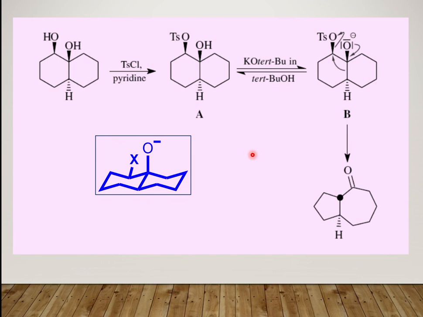Another example we'll see: a vicinal decalin type molecule. Here you have to remember that tosylation always takes place from the less hindered alcohol. That means tosylation of the primary alcohol is more as compared to secondary, followed by tertiary. So this is your secondary alcohol, this is your tertiary alcohol, so this one is your less hindered position, so tosylation takes place here.